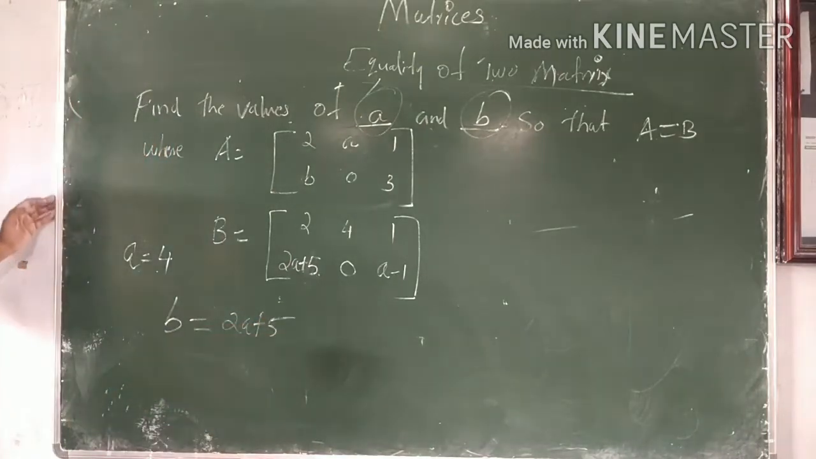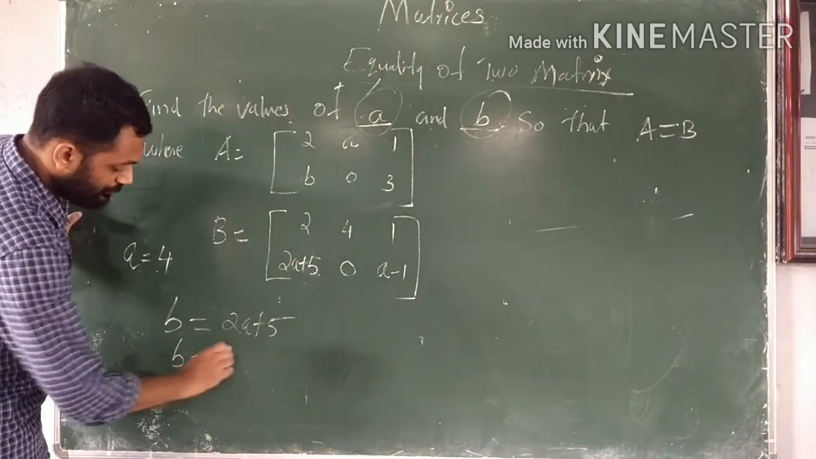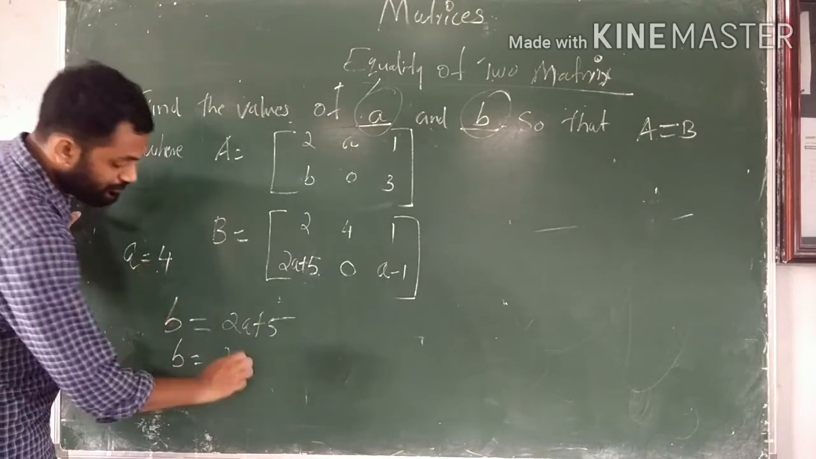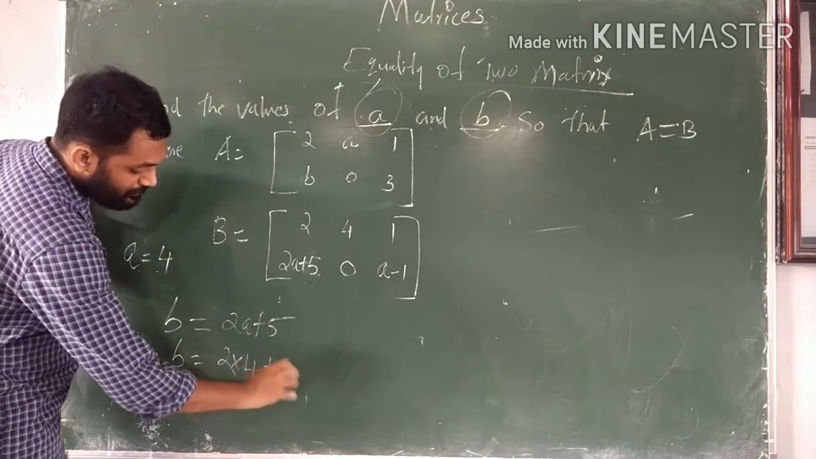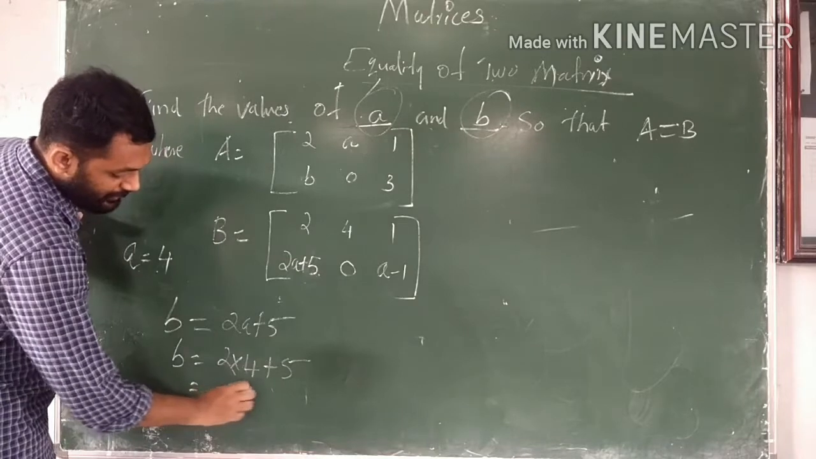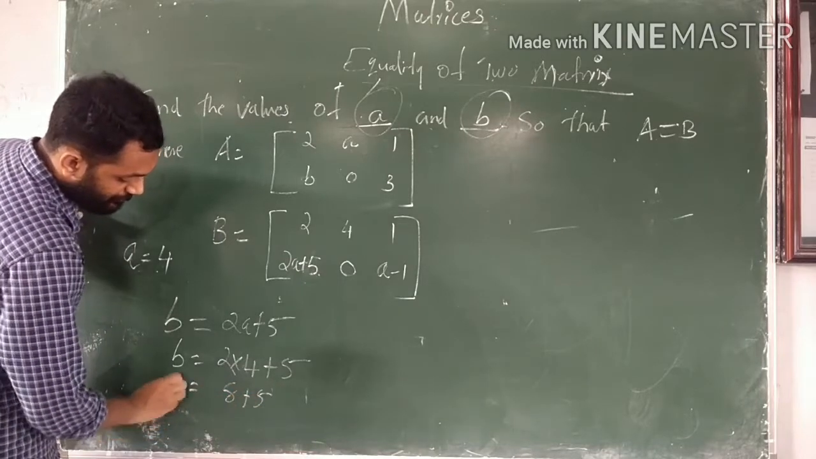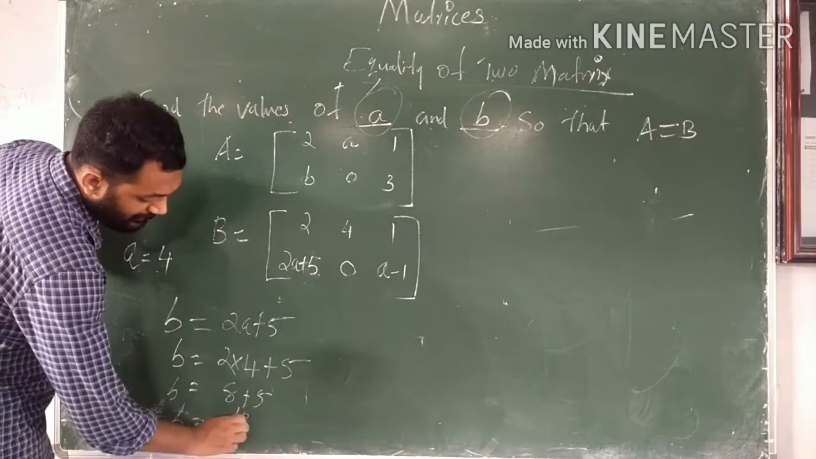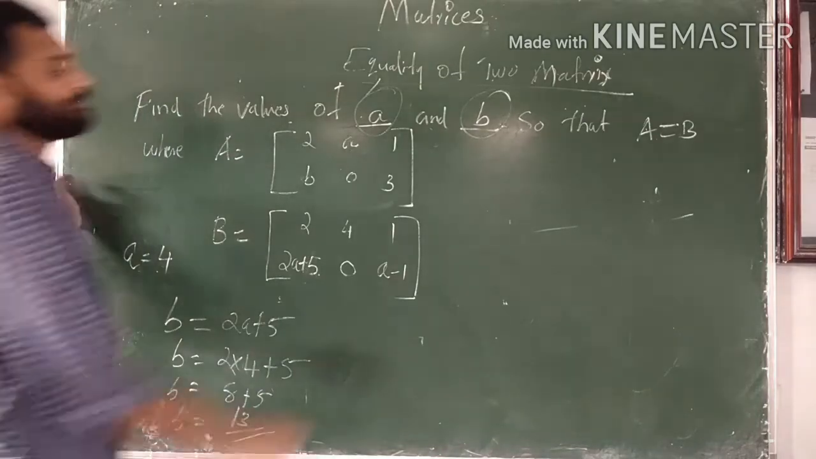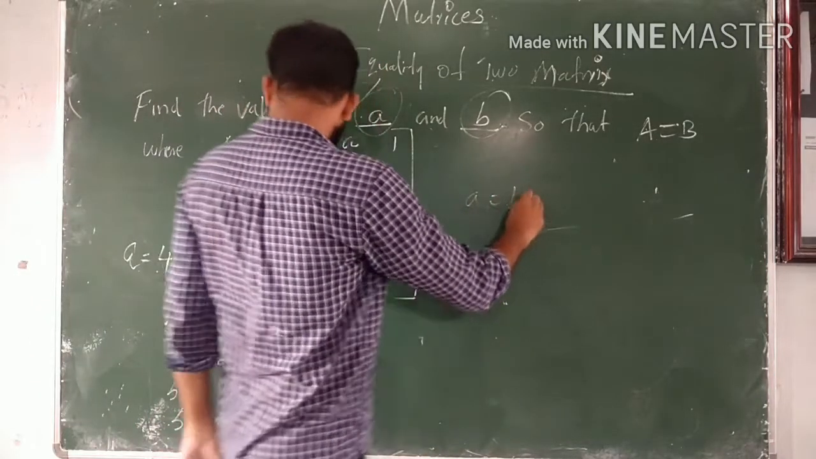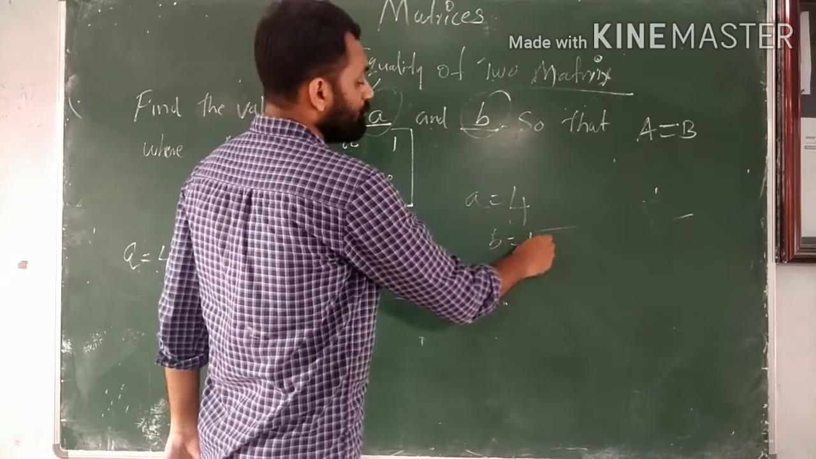B is equal to 2 into A, and we found A. 2 into 4 plus 5 is equal to 8 plus 5, so B is equal to 13. So A is equal to 4 and B is equal to 13.